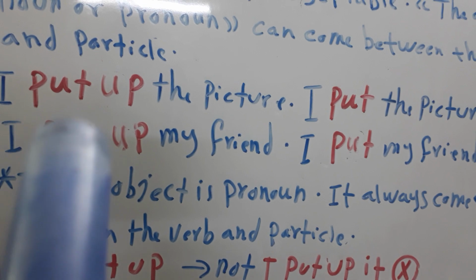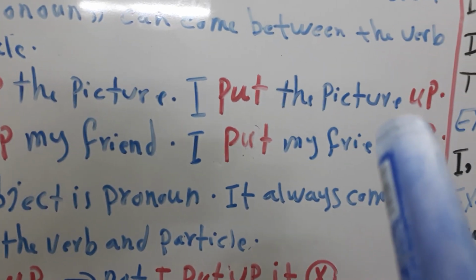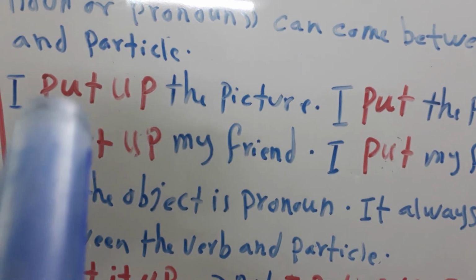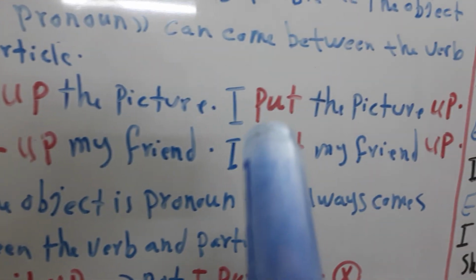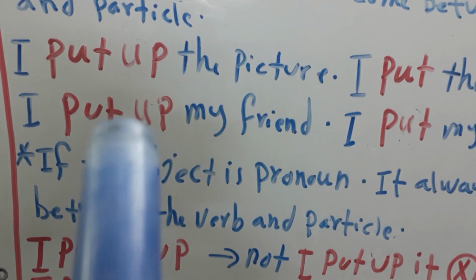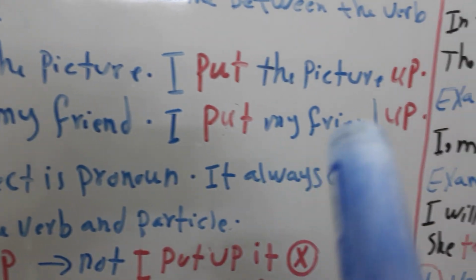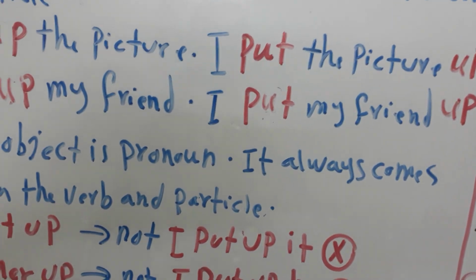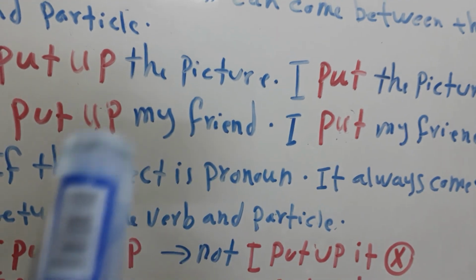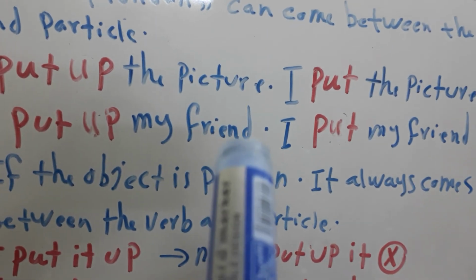Look at these examples. I put up the picture. I can't say I put the picture up. Look, see here. I put up the picture. I put the picture up. I can't separate them. I put up my friend. I put my friend up. Here, because we have the object, the noun of the object, not the pronoun.